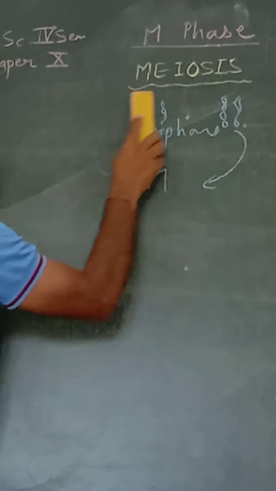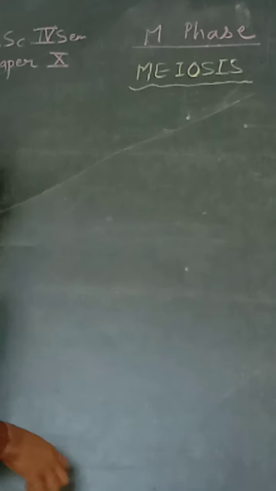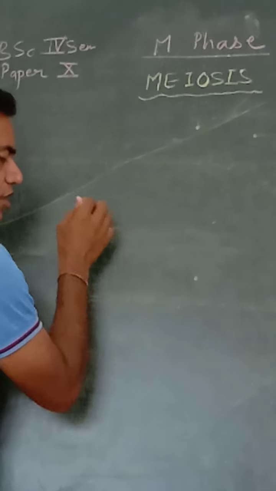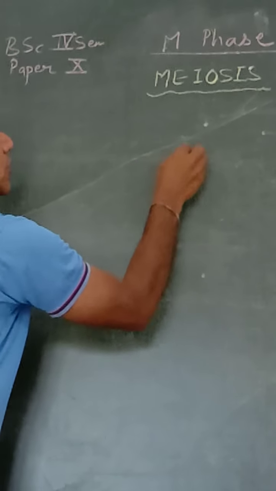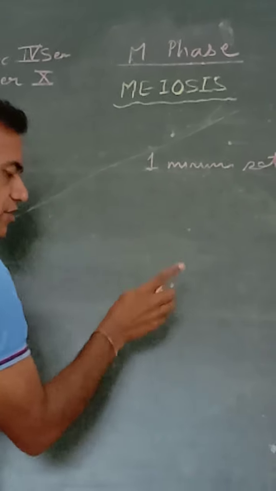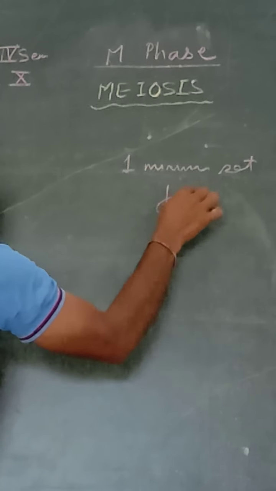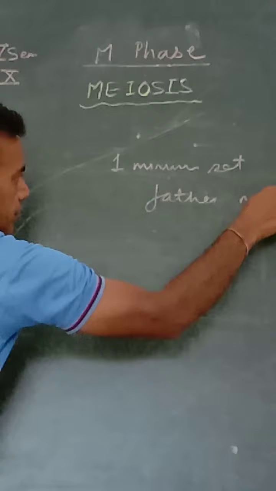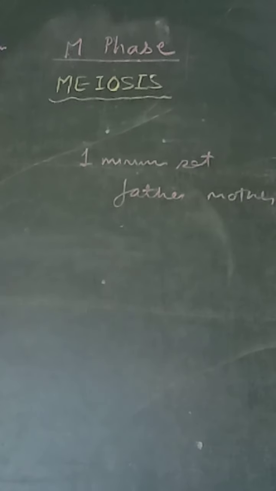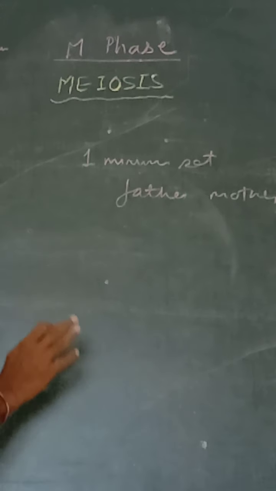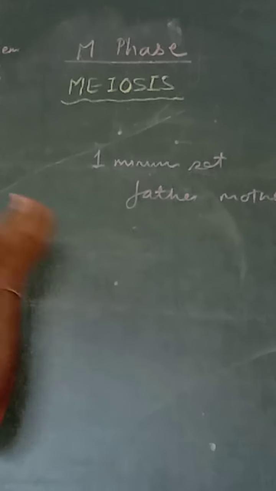Now, for meiosis, one minimum set is from father and other from mother. Now that is the most essential thing. Any diploid individual has got two identical sets of chromosomes.